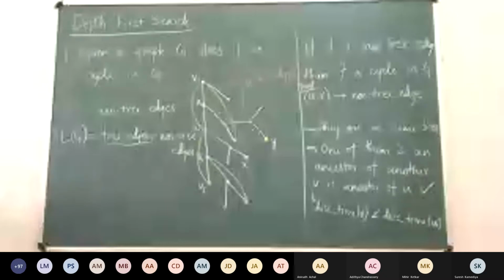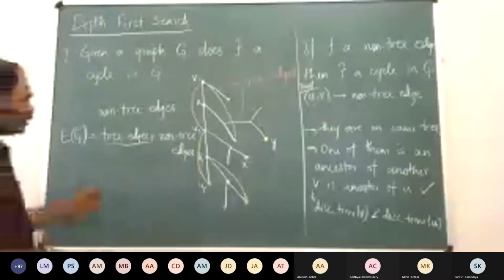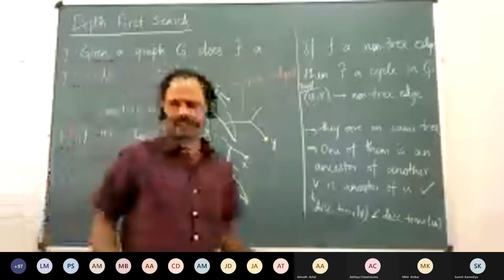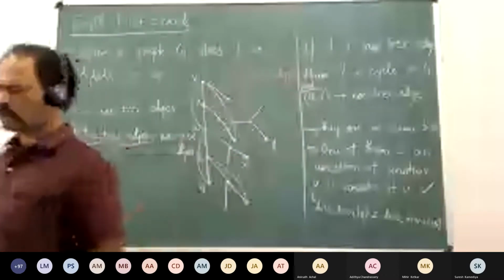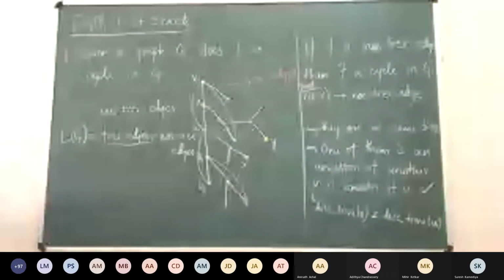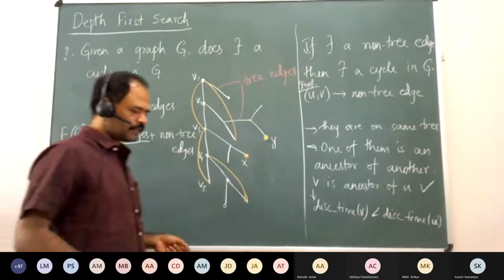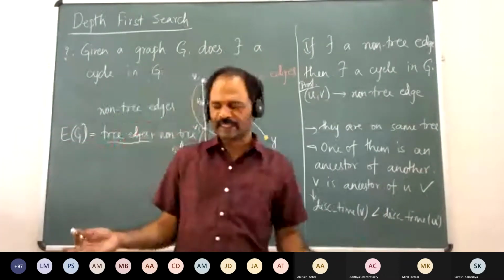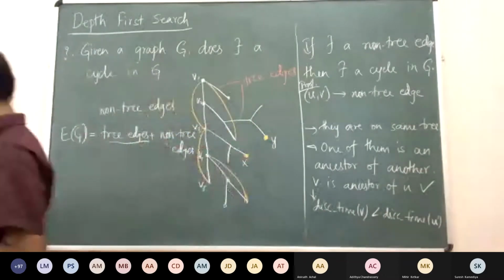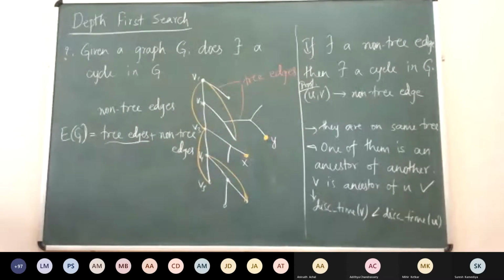So once you are doing a DFS traversal and you partition the edges as tree edges and non-tree edges, once you find a non-tree edge, then we know that one of them is the ancestor of the other. Now can we complete the proof?